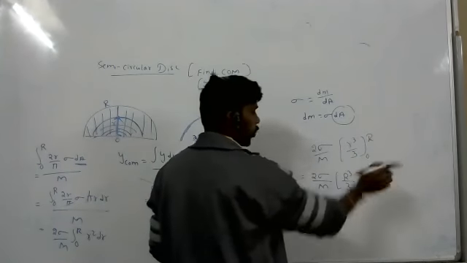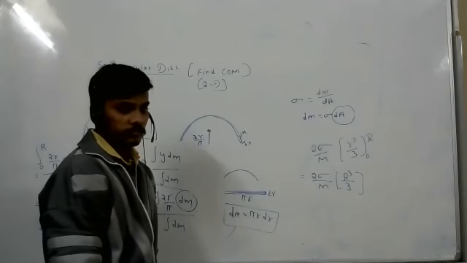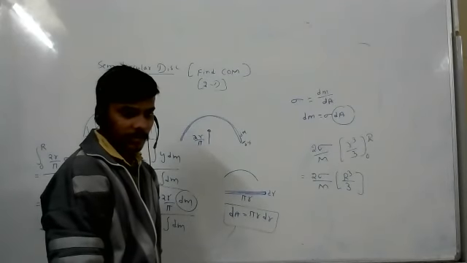Just substitute the upper limit; the lower limit will become 0. Understand?